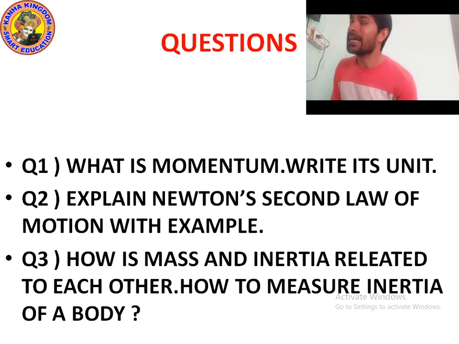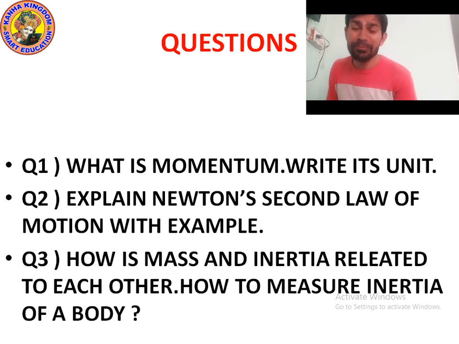One example of Newton's second law of motion is when you try to catch a ball. When a player shoots the ball, it goes very fast. If you are catching the ball that is coming to you, you will have to draw your hand back. Why? Because the momentum of the ball is high, and it is coming with high velocity. So when you draw your hands back while catching, you are actually decreasing the momentum.